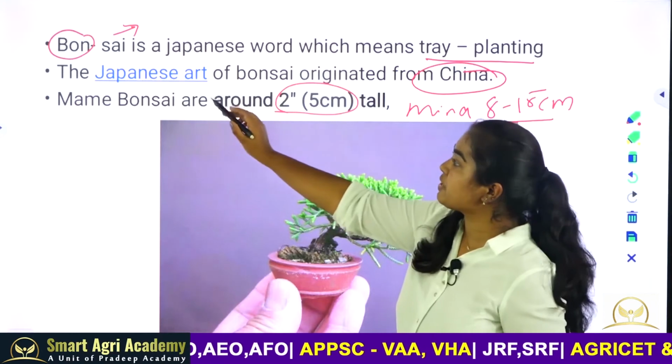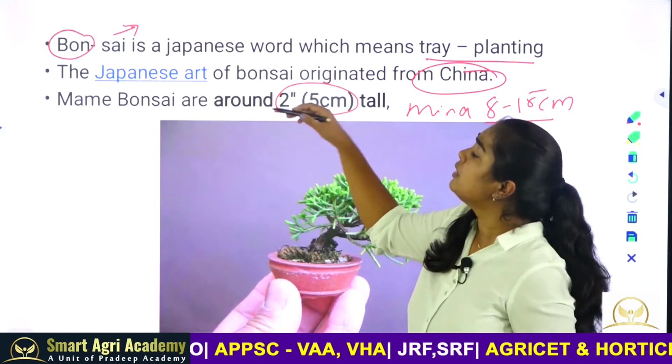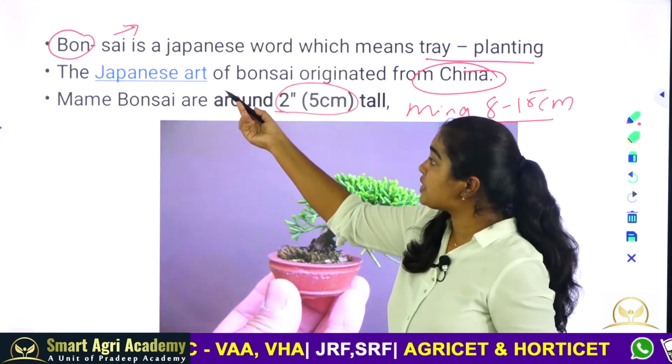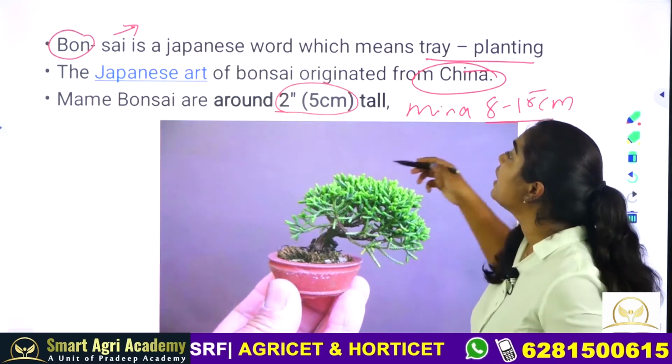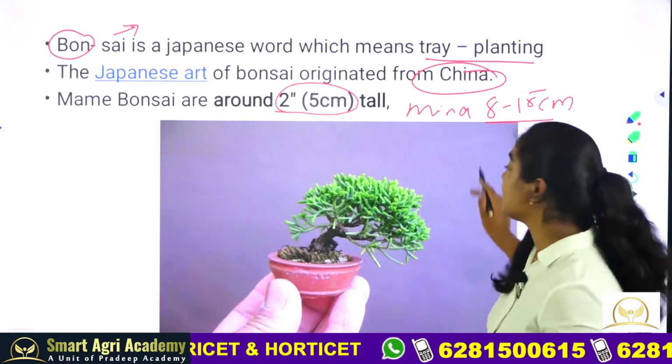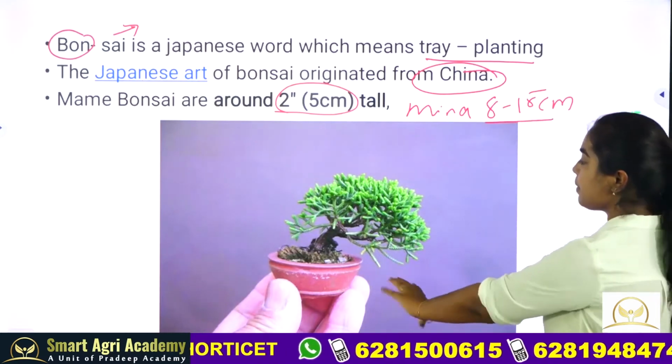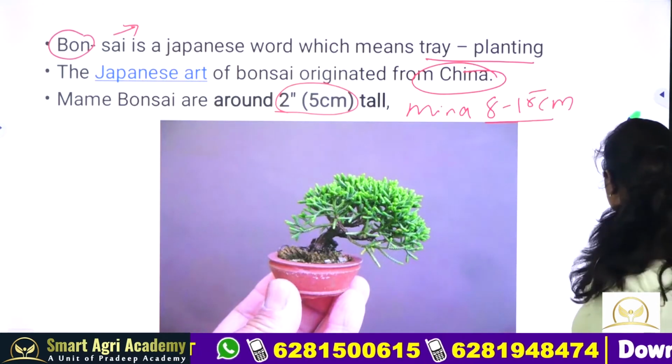Another question is, what is bonsai? Bonsai is a Japanese word, and it means tray planting, and where did it originate? China. These bits can be asked. This is the image of the mame bonsai.